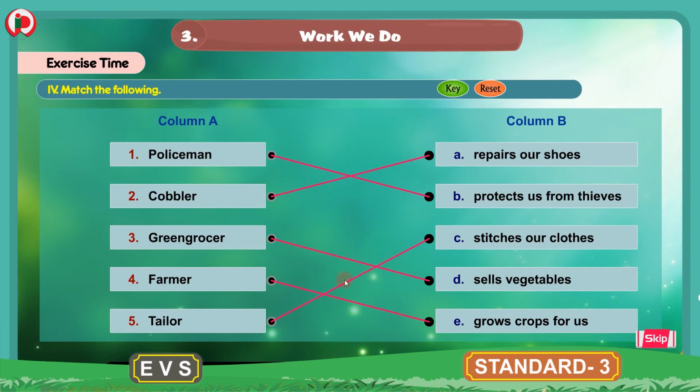So this is the match the following. Policeman protects us from thieves. Cobbler repairs our shoes. Greengrocer sells vegetables. Farmer grows crops for us. Tailor stitches our clothes. This is the match the following bit.